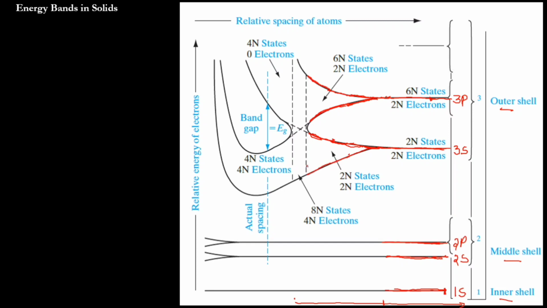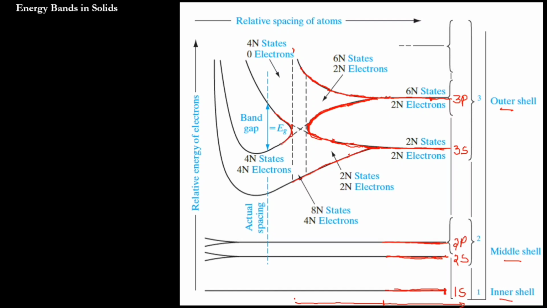So the 3p band and 3s band are overlapped. At one particular point, the energy is going to merge. Still we are bringing the atoms closer and closer, and it keeps on increasing, right? And at a particular point, what will happen? The energy bands start splitting again.